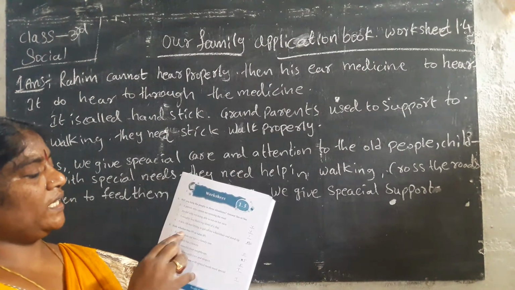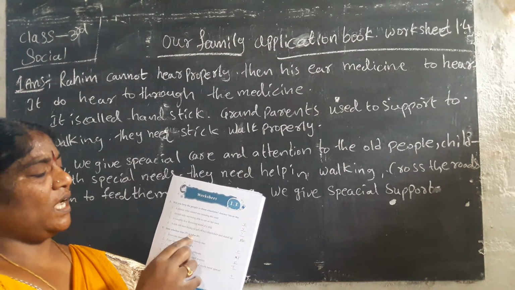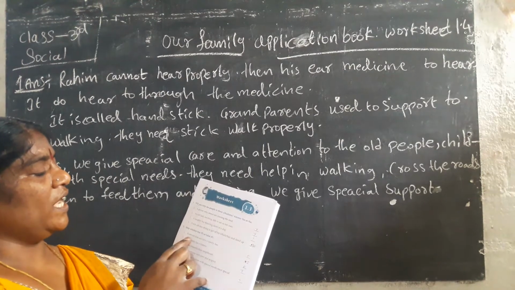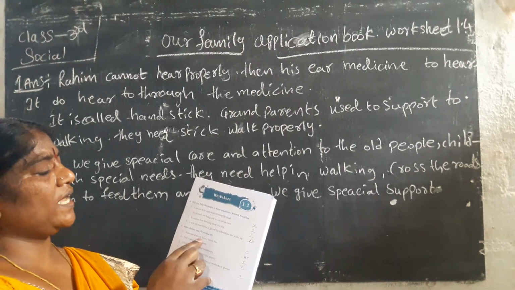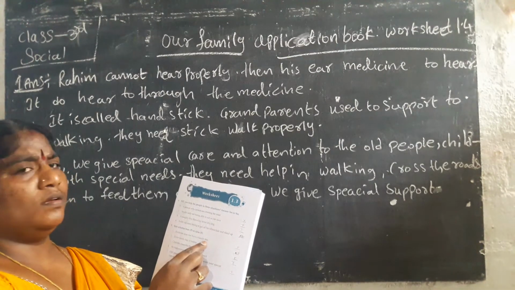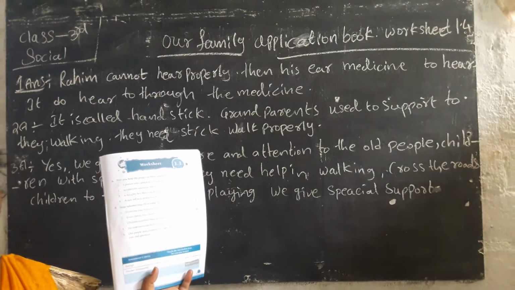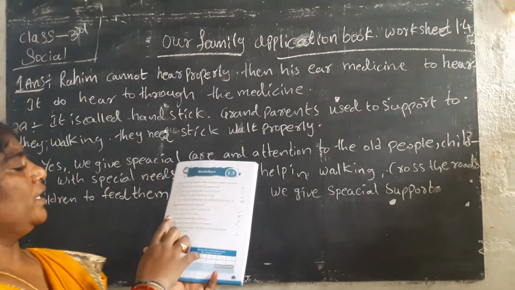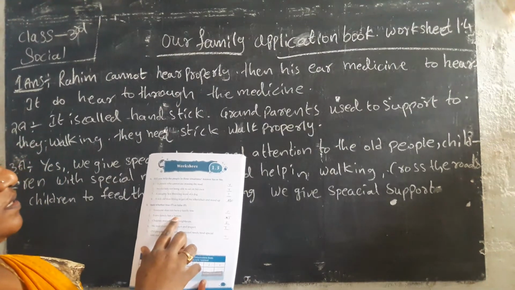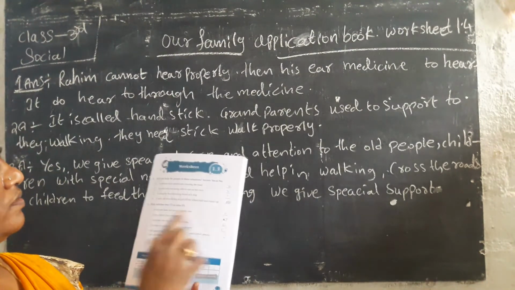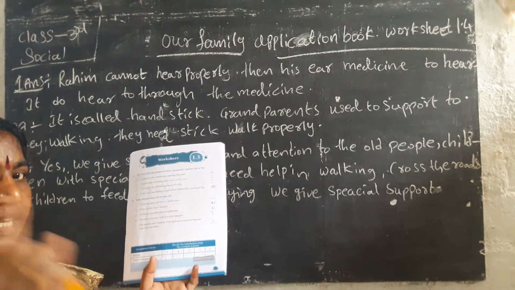Next, state whether true, T, or false, F. Everyone does not have a family tree: no, false. Everyone has their own family tree. And then, every family has a history. Yes, every family has their history.